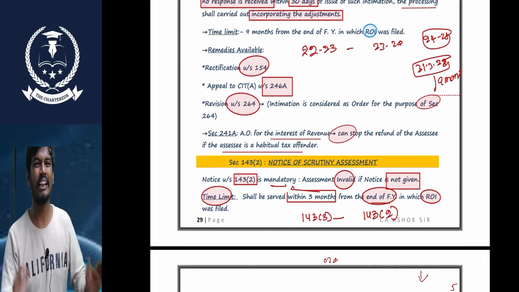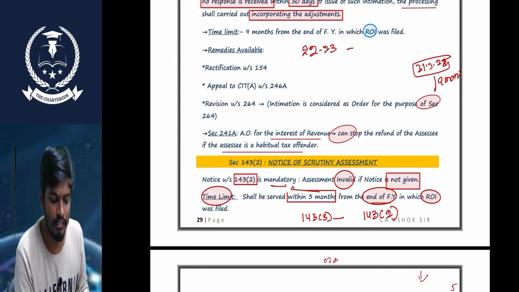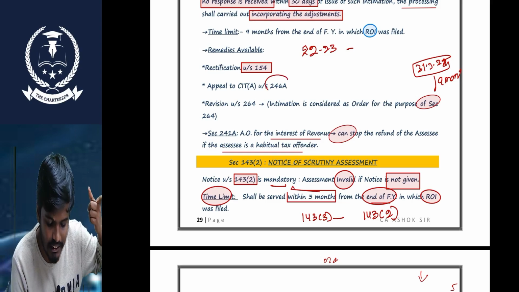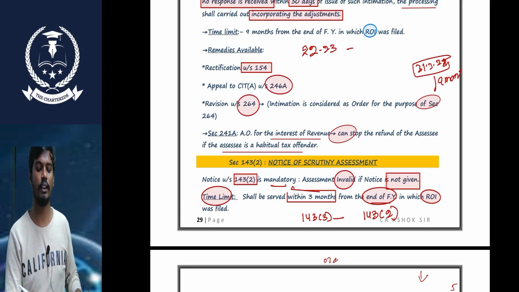Okay. So what is the rectification for this intimation order? Sir, what is the remedy? We can rectify this under section 154. We can file an appeal to the CA under section 246. So sometimes we can revise this intimation order.